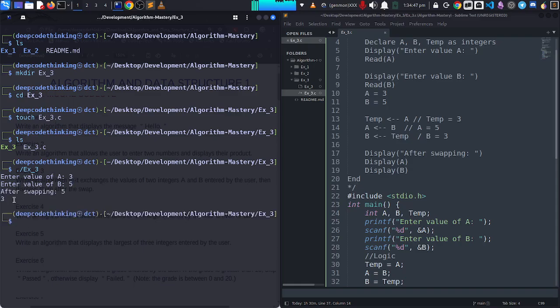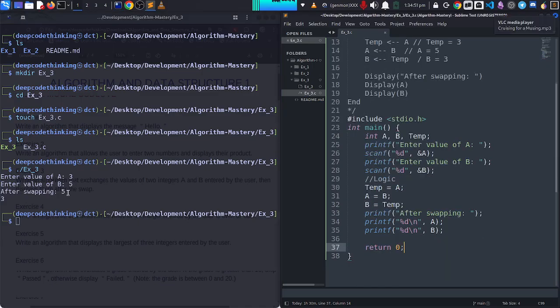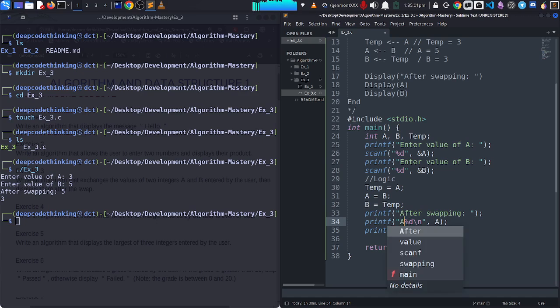Now after swapping, okay, we see now the output is not really good because I need to say A equals %d, and here I'm going to say B equals %d.